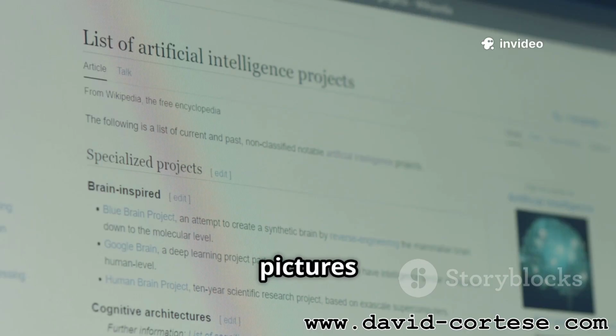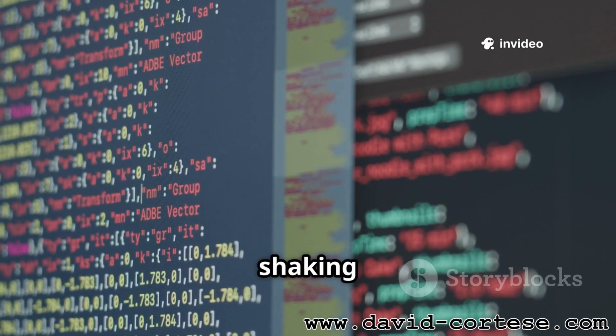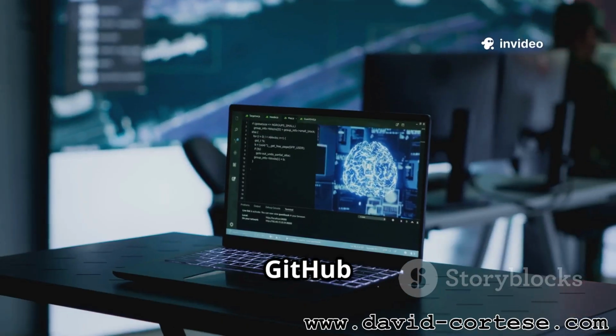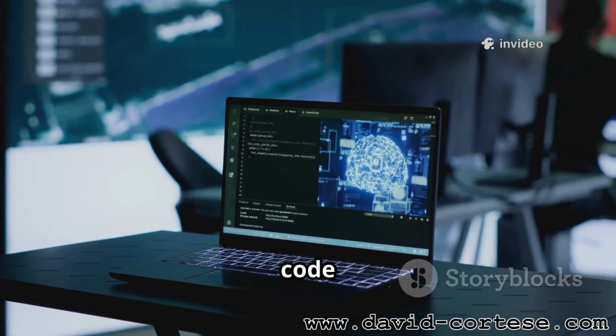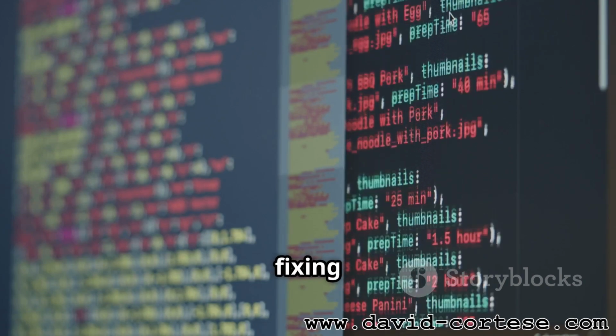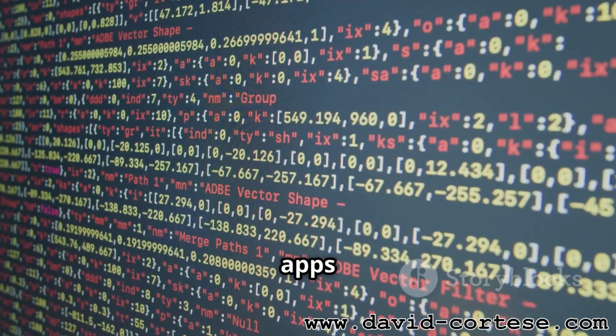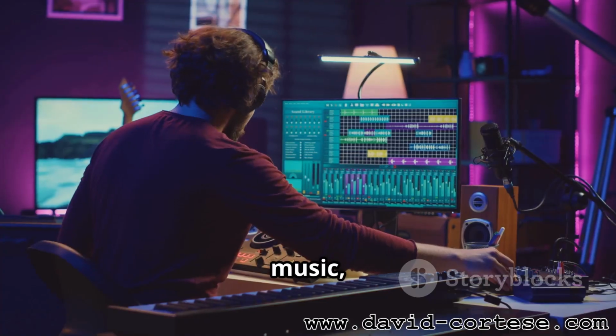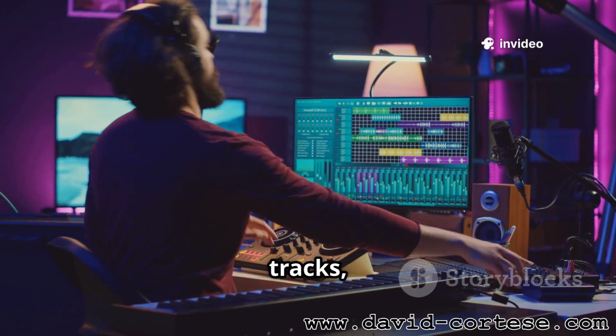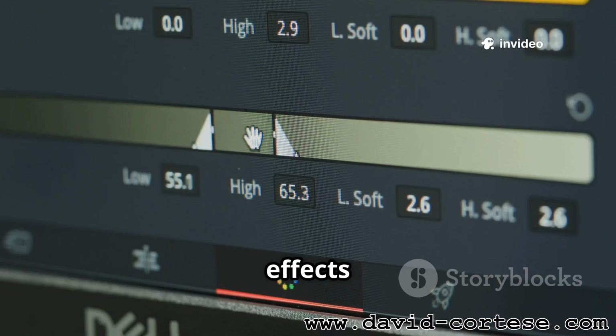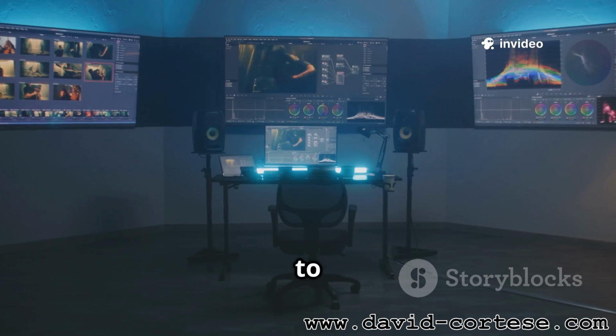But it's not just about pictures and words. Generative AI is shaking up code too. Tools like GitHub Copilot can actually help you write code, suggesting functions, fixing bugs, and sometimes even building whole apps from a prompt. In music, there's AI composing unique tracks, and in video, creating scenes and effects that would have taken a whole studio weeks to produce.